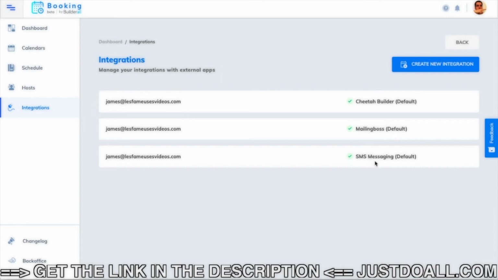Also, it's integrated with the SMS messaging system of Builderall, which means you can automatically set reminders that the meeting will start in 1 day, 1 hour, in 5 minutes. Be ready and give the link to Zoom or your mobile phone. You know, it's integrated. And also, you can create new integrations.